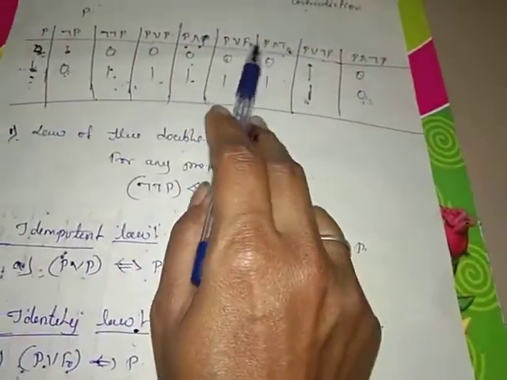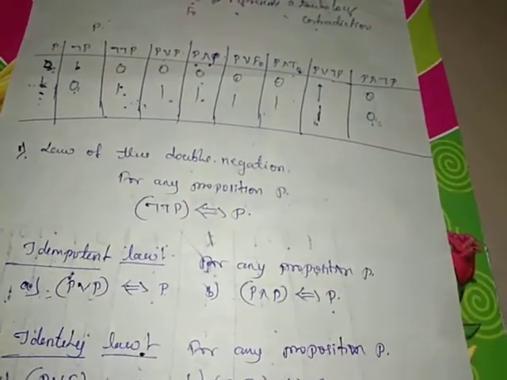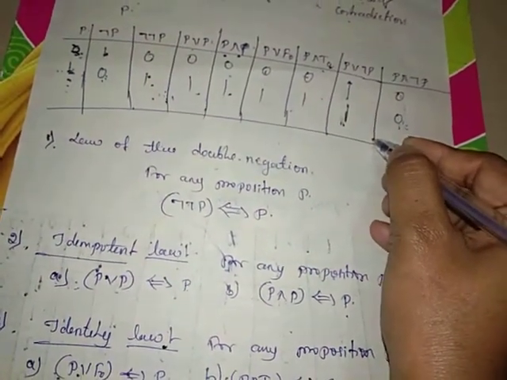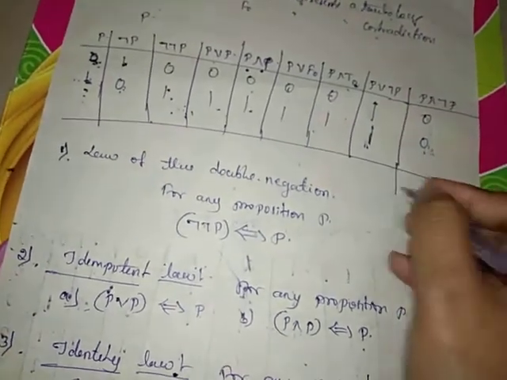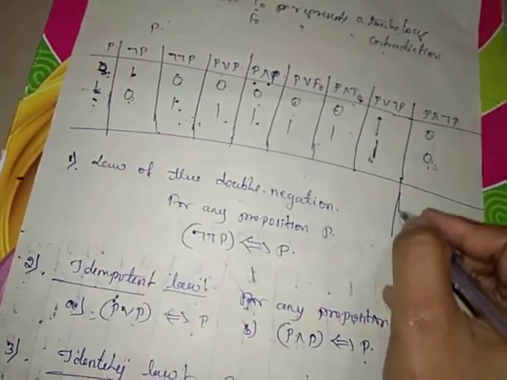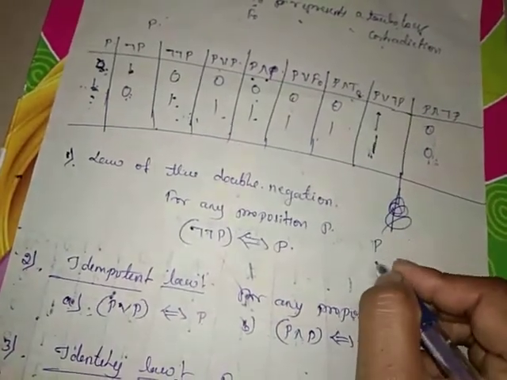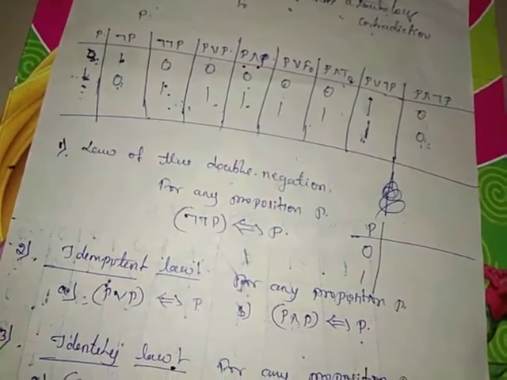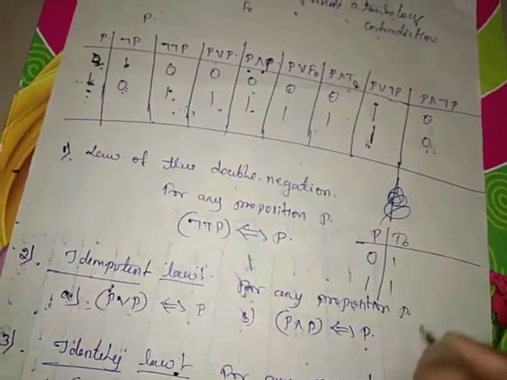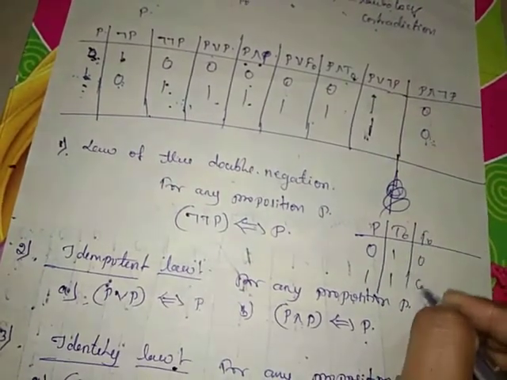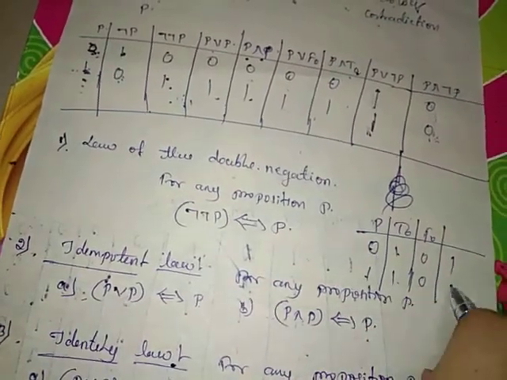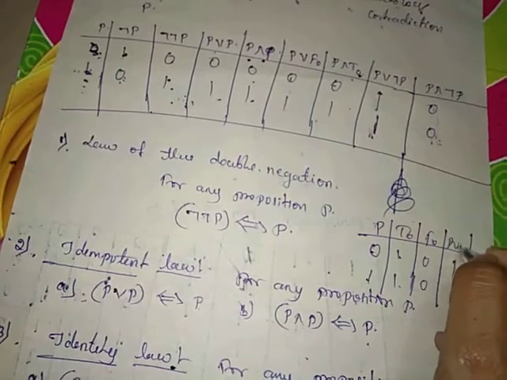P or T naught. Sorry, we have not constructed that. So I am constructing it below here. P means 0, 1. P or T naught means all are true. F naught means all are false. 0 or 1 is 1, 1 or 1 is 1. So P or T naught, all are true.